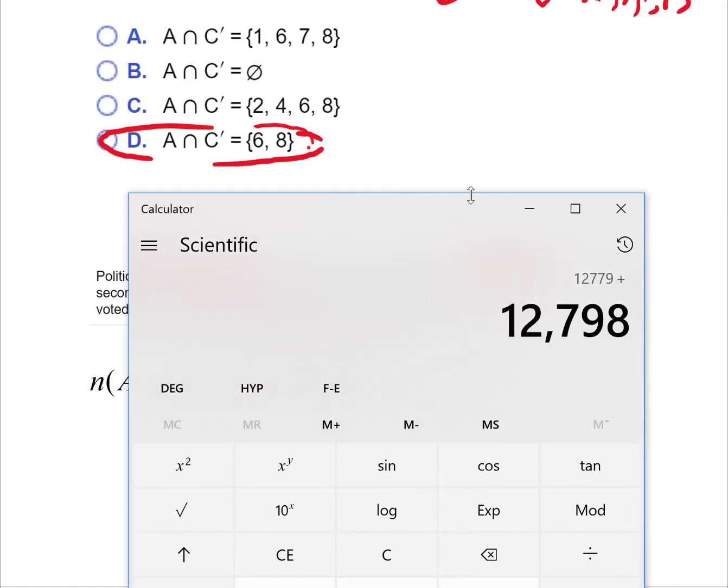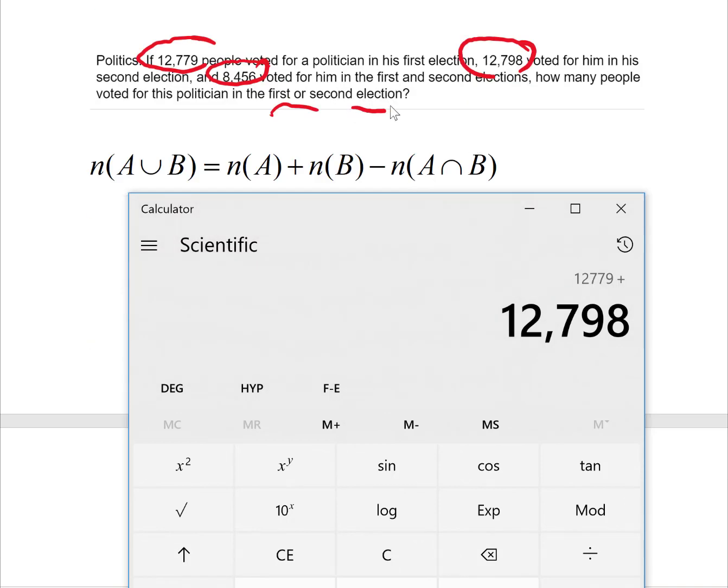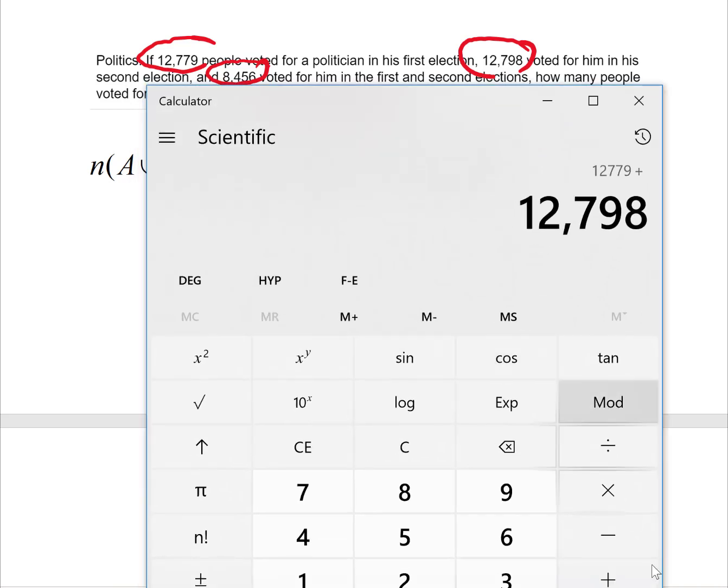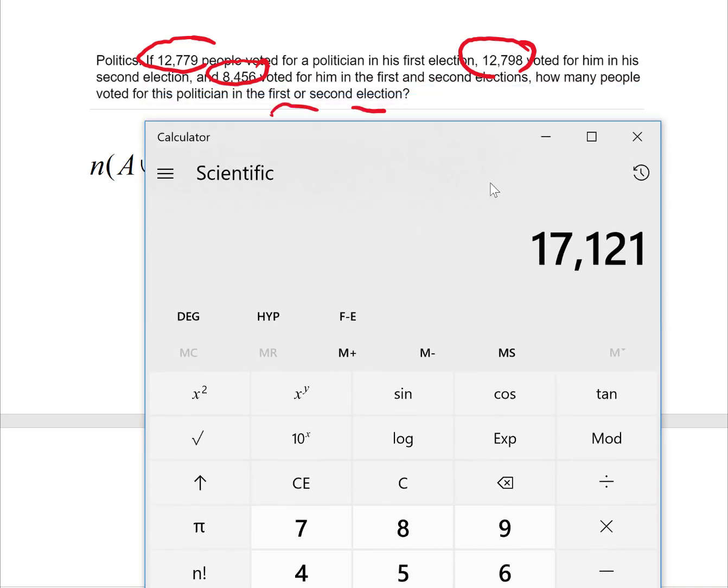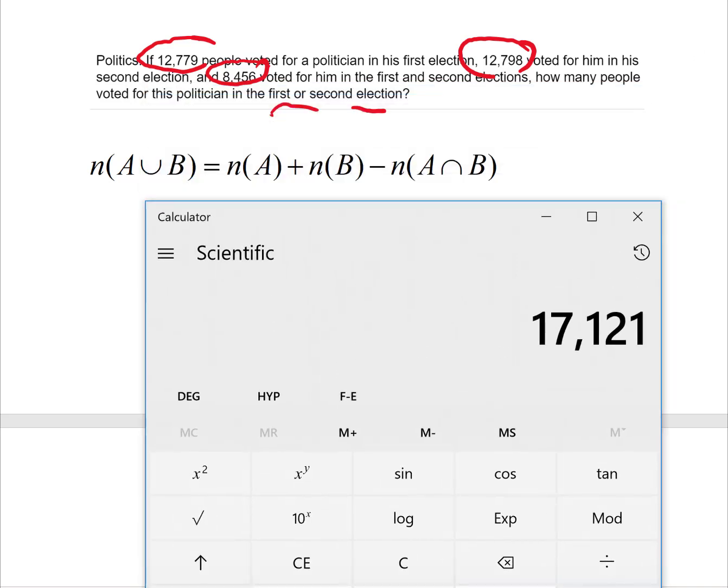And then I'm going to subtract 8,456. And so 17,121 voted for this politician in the first or the second election. So again, I added the 12,779 plus the 12,798 and then subtracted the 8,456 and I got 17,121.